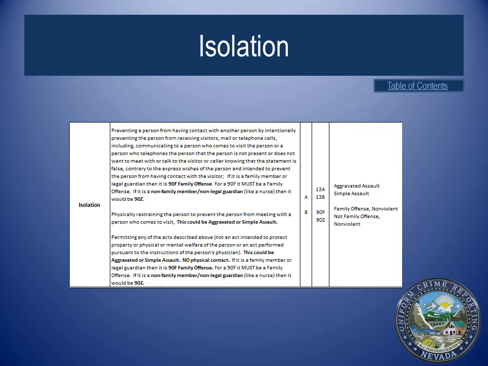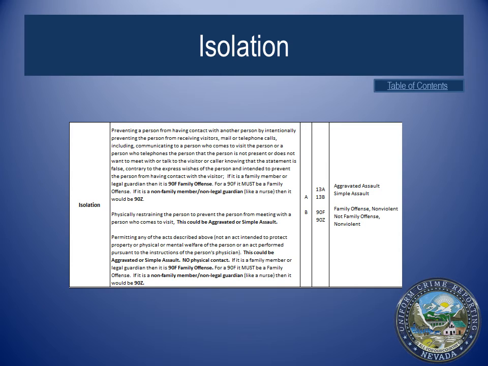The second definition of isolation is as follows: physically restraining the person to prevent the person from meeting with a person who comes to visit. This could be aggravated or simple assault. The NIBR's Code for an aggravated assault is 13A. The NIBR's Code for a simple assault is 13B.